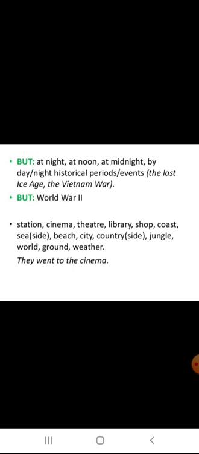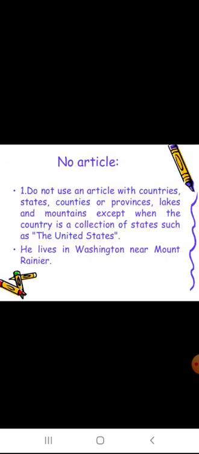Station, cinema, theatre, library, shop, coast, sea, side, beach, city, countryside, jungle, world, ground, weather. Here we use the. They went to the cinema. They went to the theater. But now the cases where we will not use articles, no article.